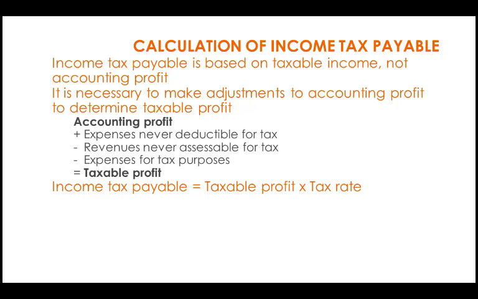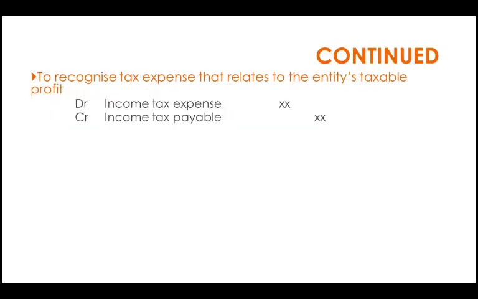Then you can determine taxable profit. So taxable profit multiplied by tax rate will result in income tax payable. To journalize the income tax expense that you recognize, debit income tax expense and then credit income tax payable.